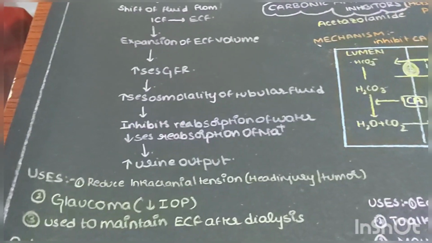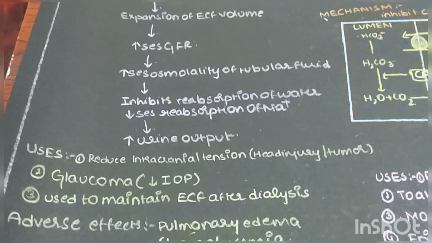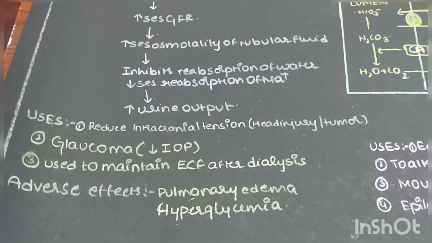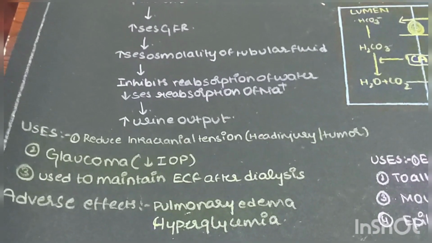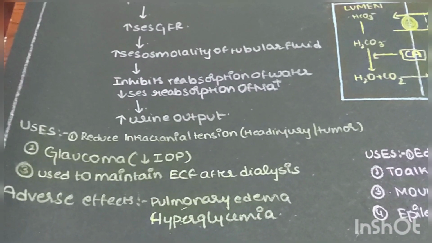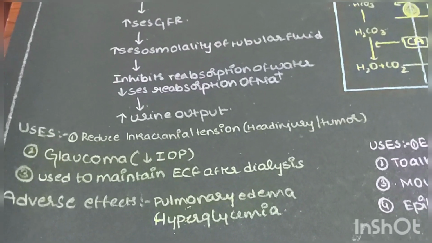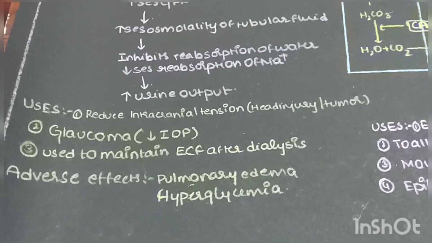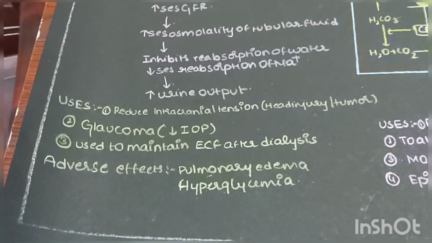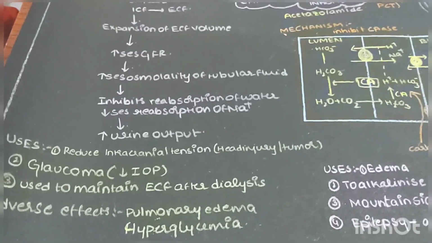The uses of osmotic diuretics are to reduce intracranial tension in case of head injury or tumor, and also in glaucoma to reduce intraocular pressure, and to maintain ECF after dialysis. Adverse effects: pulmonary edema, hyperglycemia.